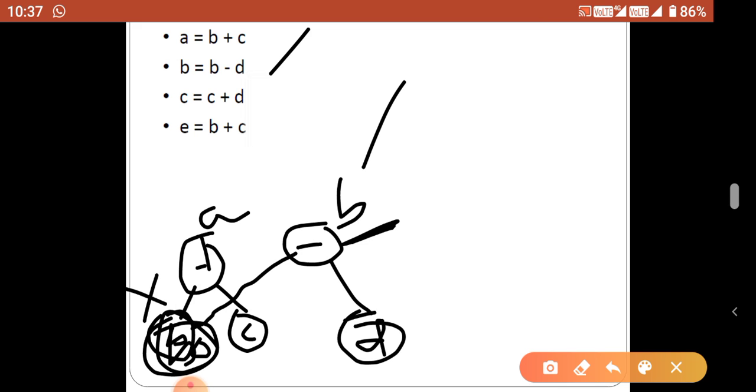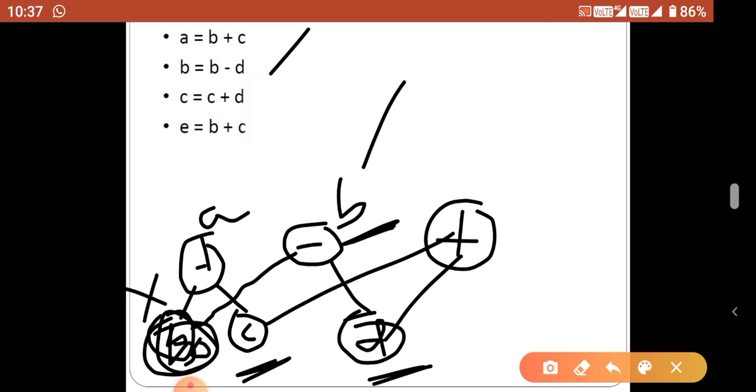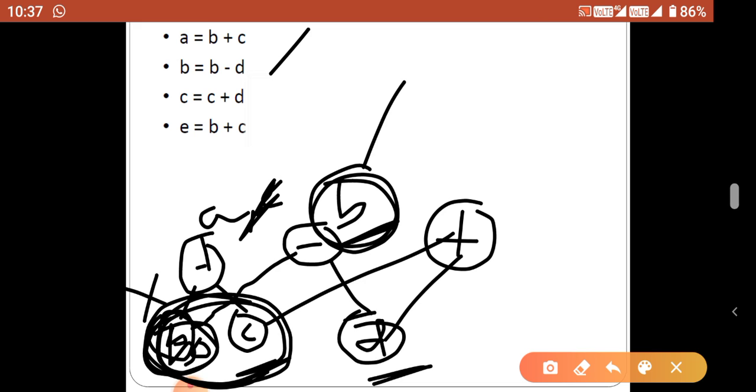And next one, c equal to c plus d. Already c is there and d is here. That is a new value, not changed. So operation is a plus operator. C and d is constructed. Now we are going to discuss one thing. Next one is e equal to b plus c. If b and c is here without changing any values, this a can be replaced by e. But the b value is changed here. Once changed, don't use the previous value.